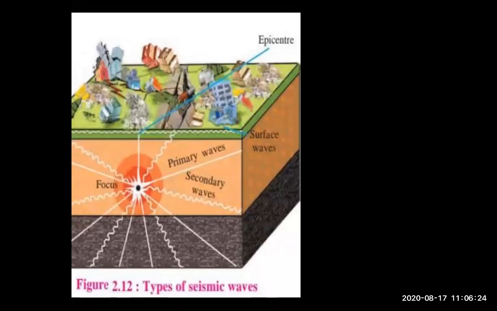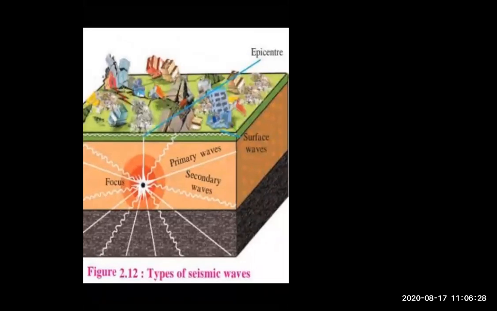Okay, just wait. From the circumference of the earth, surface waves are traveling in the circumference of the epicenter, okay? Just look at this circumference of the epicenter.